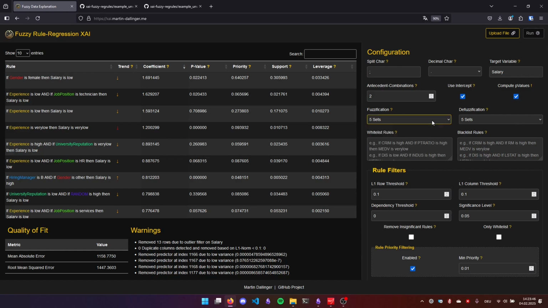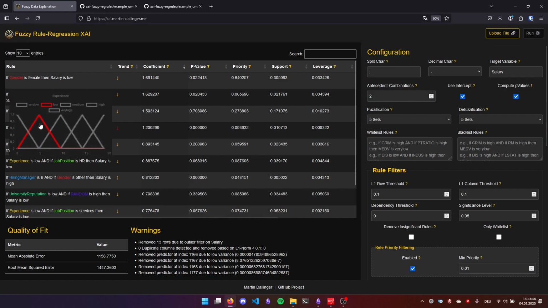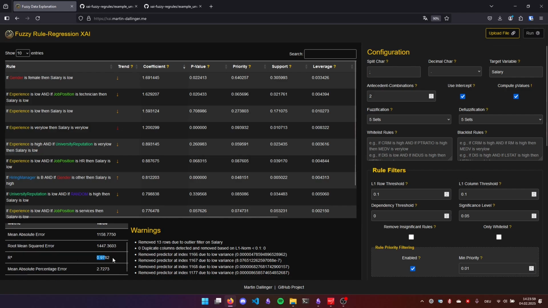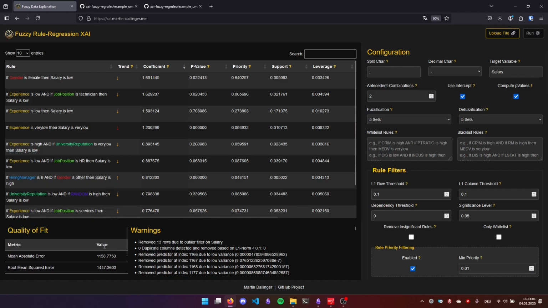Okay, the next part is for fuzzification. How many sets do we want? How many triangles do we want here, essentially? This can become more fine-grained, but you also, again, increase the linear dependence, but you decrease the error here, and you increase the granularity, so it's a bit of a trade-off. Same for the defuzzification, basically for the target variable.